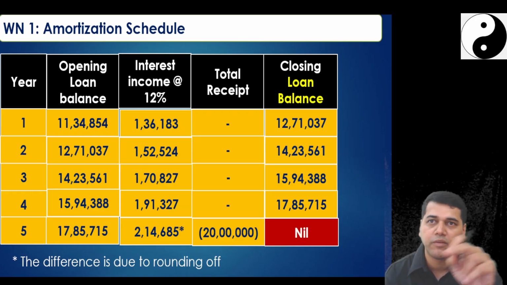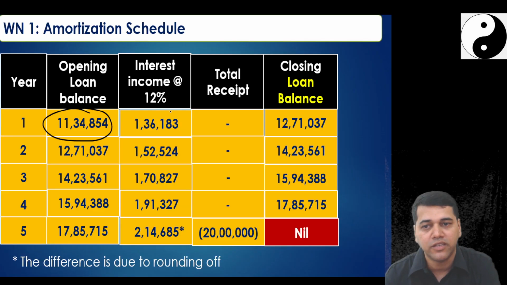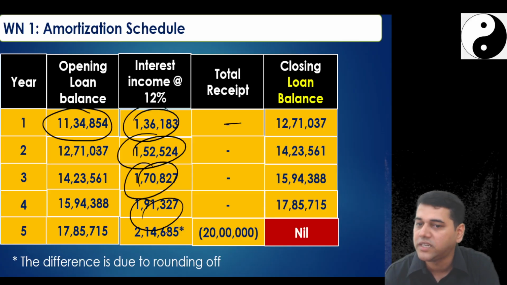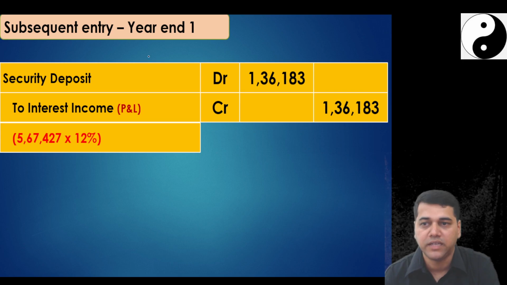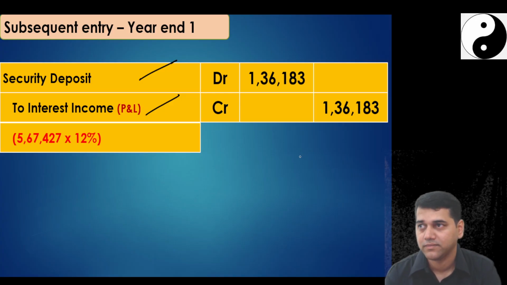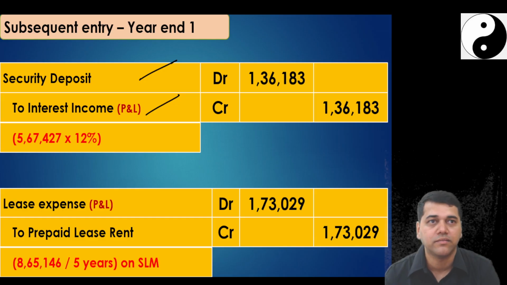Present value is equal to 1 divided by 1.12 to the power 1, to the power 2. So the amortization schedule starts with the opening balance, into first year interest, no outflow, second year interest on the opening balance, third year interest, like this it will go on. It will come to 20. And from now onwards, you will pass the entry: security deposit to interest income, 1,36,183. Did you get this number? Lease expense to prepaid rent.